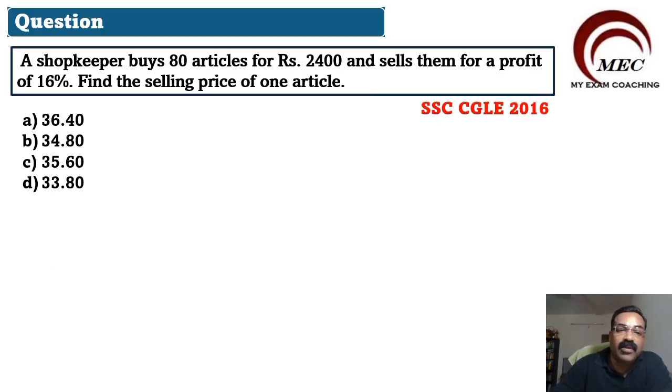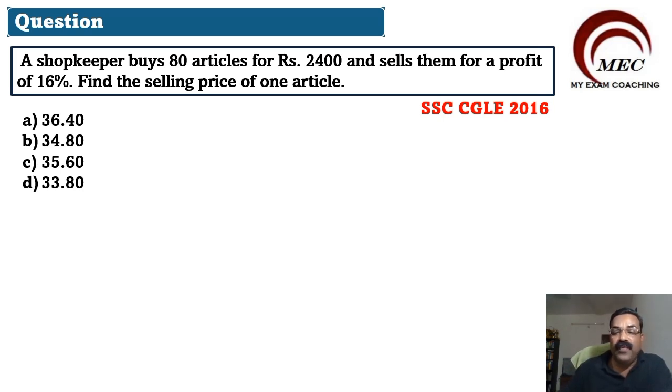Yeah, this is the first question for you today. This question is selected from the SSC CGLE 2016 question paper. The question is: a shopkeeper buys 80 articles for rupees 2,400 and sells them for a profit of 16%. Find the selling price of one article. So let us approach this question this way. Give me 1 minute. Let me take my pen.